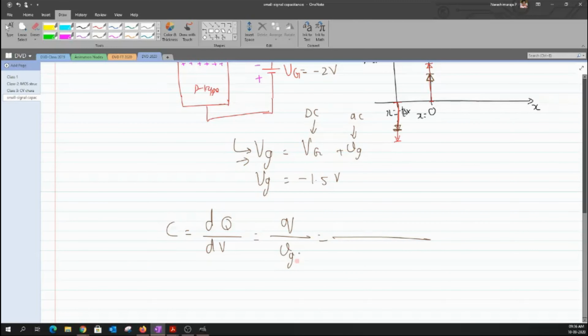Now how can you get this vg? It is the difference in two conditions. I hope you are able to understand the way that I'm trying to write it. This was my current voltage that I have applied, and this is the voltage when vg is equal to 0. This was at minus 2 volt, and this was at minus 1.5.